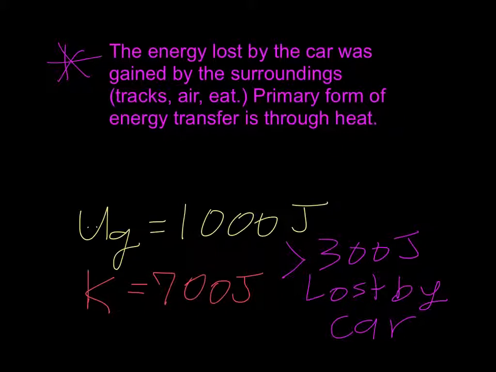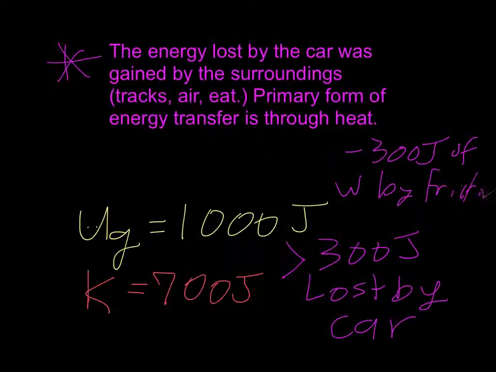That means the frictional force that was acting on the car as it went down the hill must have done negative 300 joules of work. As a result, the car lost those 300 joules of energy it had at the top of the hill, and it was converted into heat energy and absorbed by the surroundings.